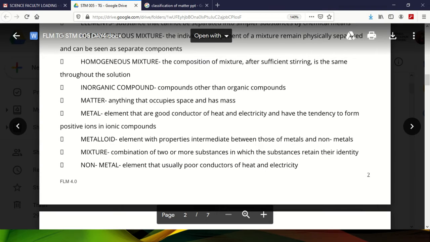That is as opposed to your compounds. In compounds, two or more atoms chemically combine, therefore there is a chemical reaction to form a new substance with different chemical properties. Whereas in mixtures, the components will retain their own identity. There will be no chemical reactions. Since there will be no chemical reaction, they will retain their own identity.